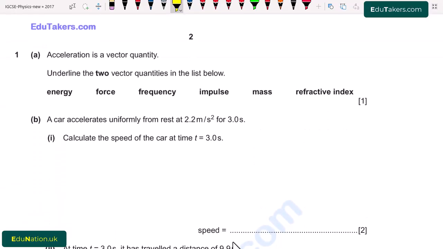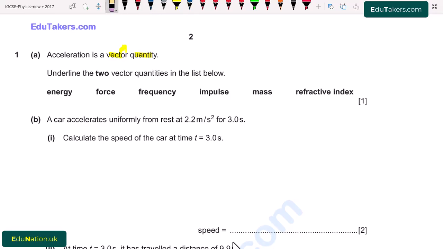Question number 1, Part A, acceleration is a vector quantity. Underline the two vector quantities in the list below. So acceleration is a vector quantity and we have to underline the two quantities that are vector. First of all we have to know what a vector is. Basically, a vector is a quantity that has magnitude and direction.